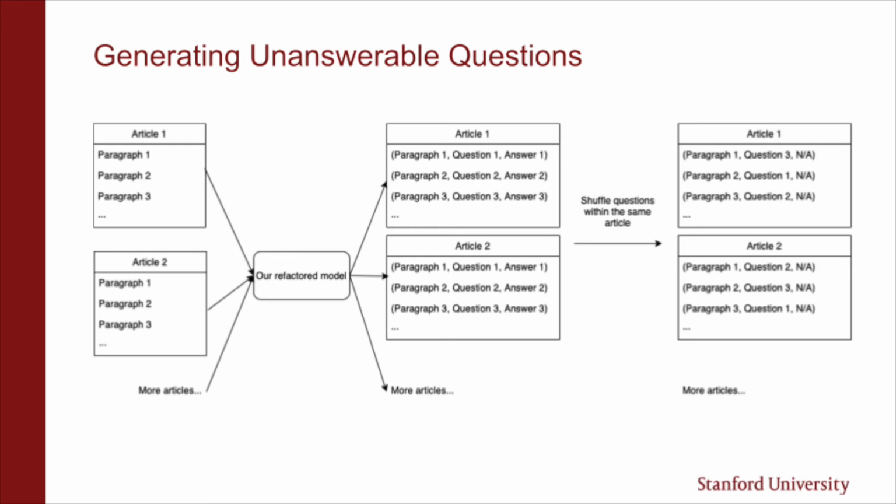Then we erase the answers, detach each question from its corresponding paragraph, and assign a question to another paragraph from the same article at random. This is how we end up with unanswerable question-answer pairs.